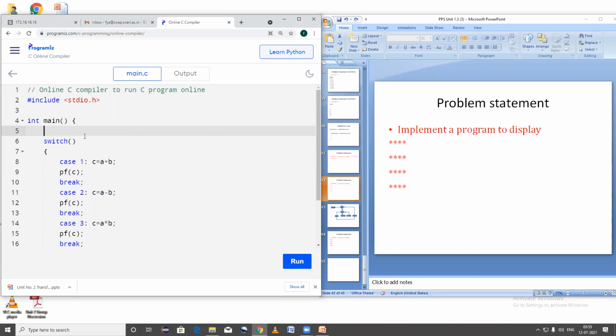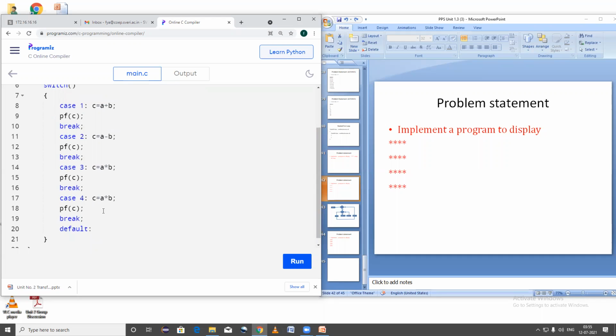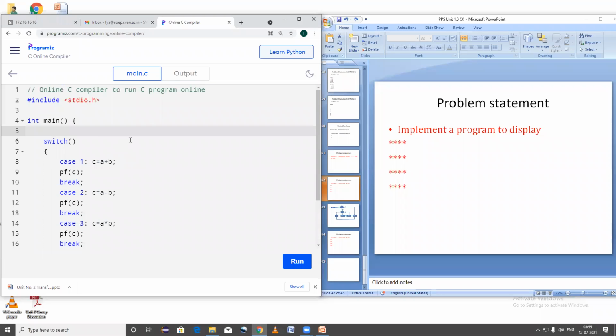And here you have given the message out of this switch, printf: case 1 for addition, case 2 for subtraction, case 3 for multiplication, case 4 for division, and enter your choice. So if you have executed only with this one, and if the addition is printed, I will consider that answer also. No need to worry. If you have done this, I'm going to give you full marks.